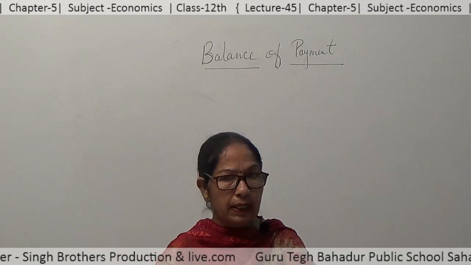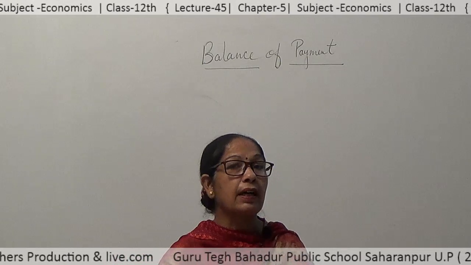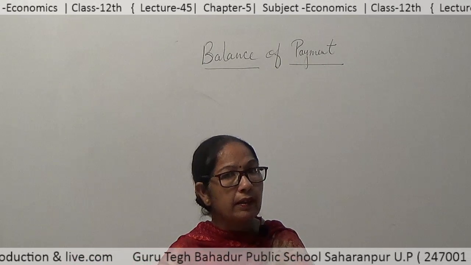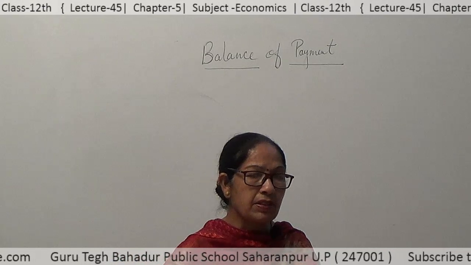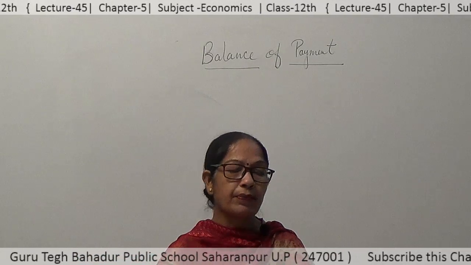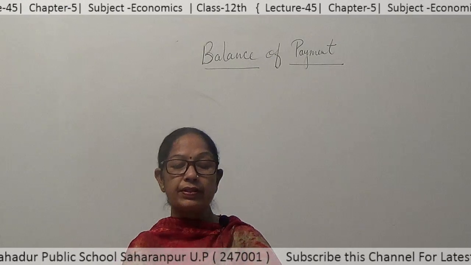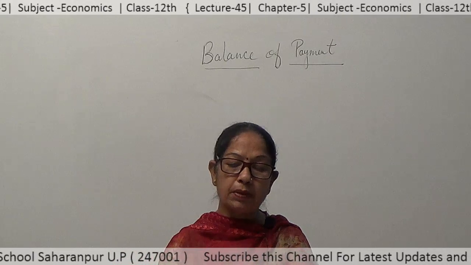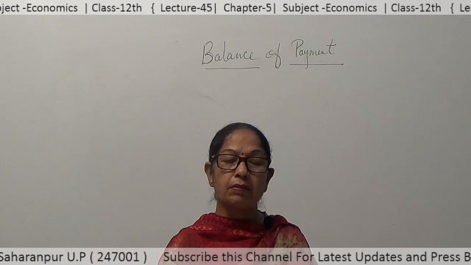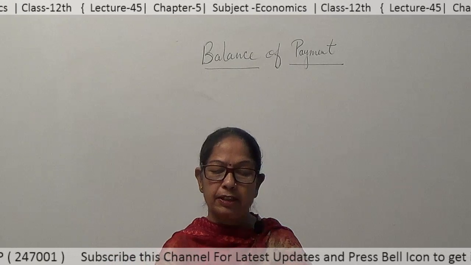BOP is balanced if autonomous receipts are equal to autonomous payments. It is in deficit if autonomous receipts are less than payments, and it will be in surplus if autonomous receipts are more than payments. So deficit in BOP account is called when autonomous receipts are less than autonomous payments.